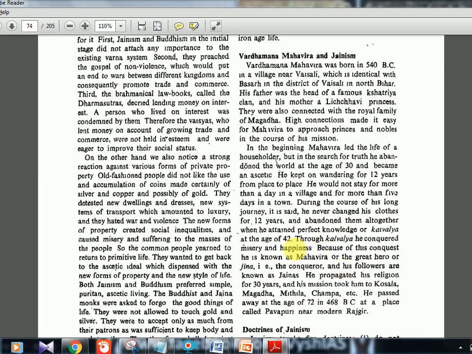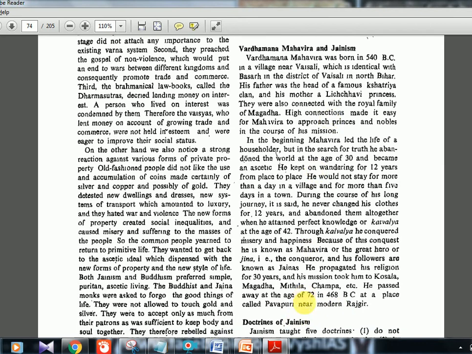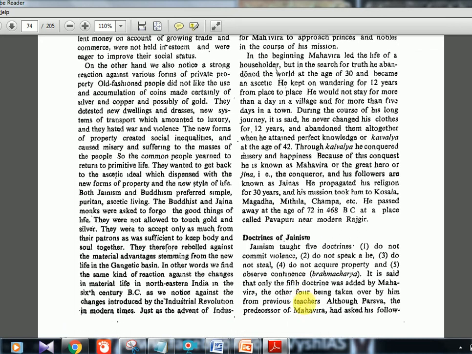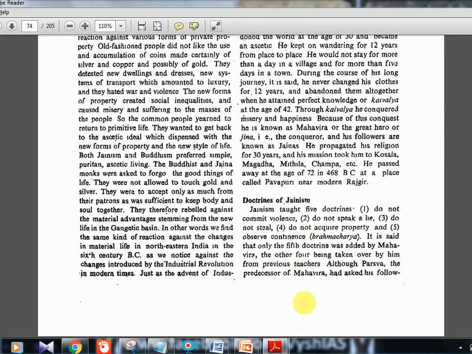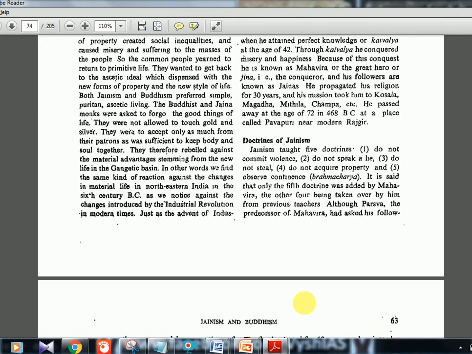It's just a gist. For the next 30 years or so he roams around the entire India, places like Kosala, Magadha, Mithila, Champa and all, spreading his messages. Then at the age of 72, in 468 BC, he passes away at a place called Pavapuri near modern Rajgir. So Vaishali is where he was born, Pavapuri where he died, and in between he traveled a lot of places. Terms like Jinna, conqueror, are important for prelims.